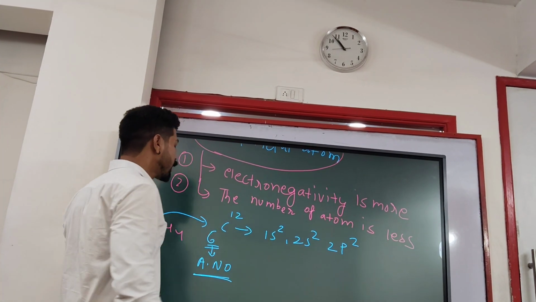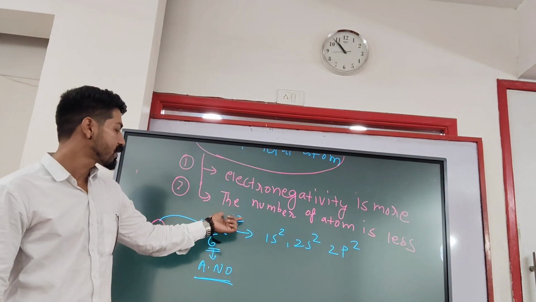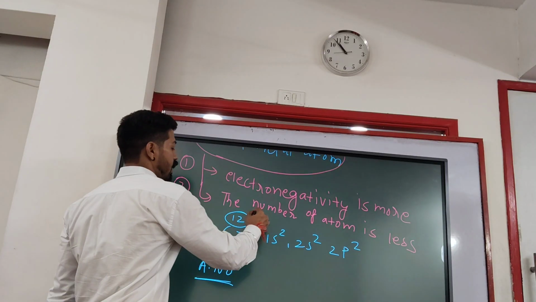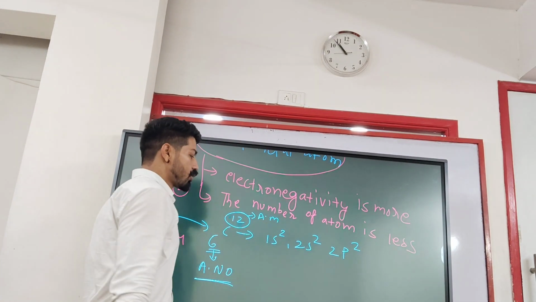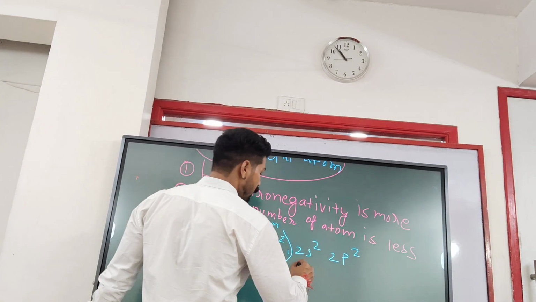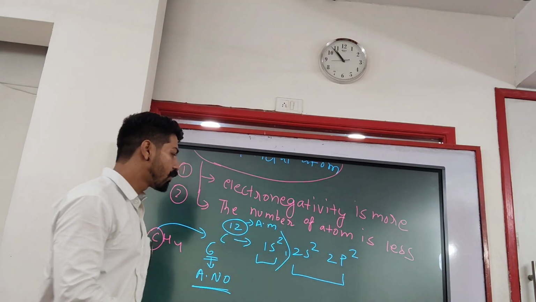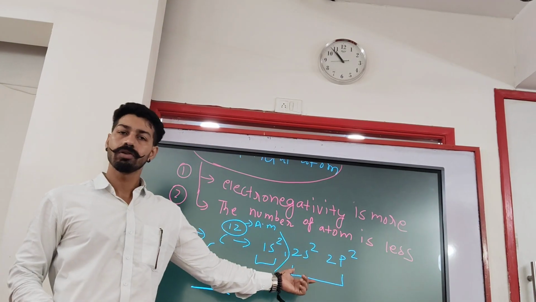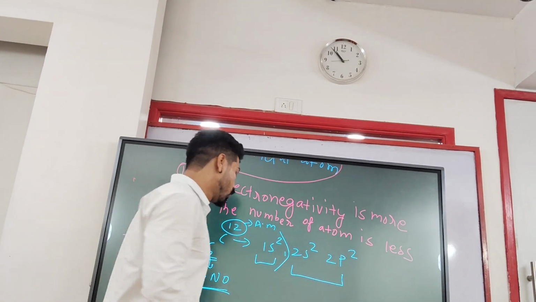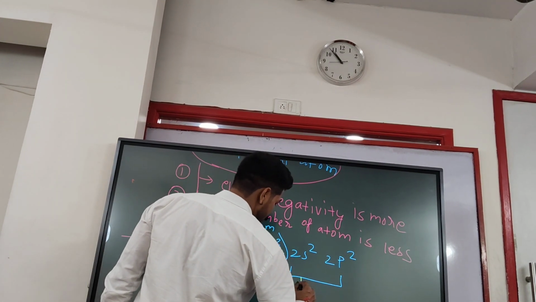Here the atomic number is always written on the downside of the atom, and the top side is atomic mass. So this is the first orbit of an atom, and this is the second orbit. And what are the valence electrons? That is 4 only. So we can write here in the box the orbitals.